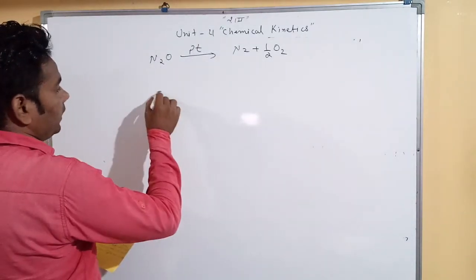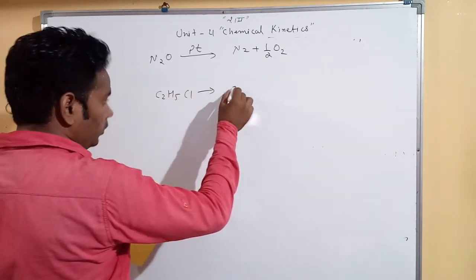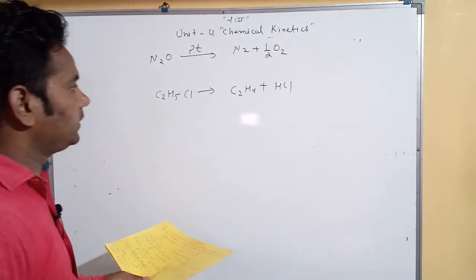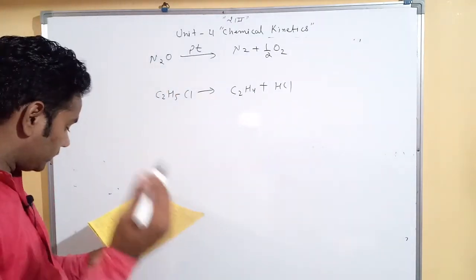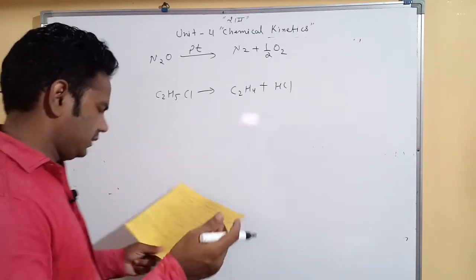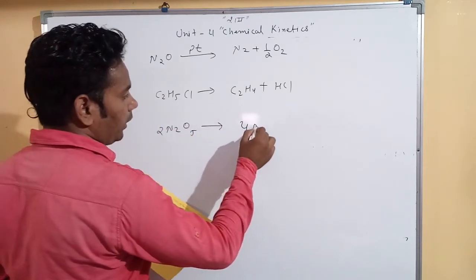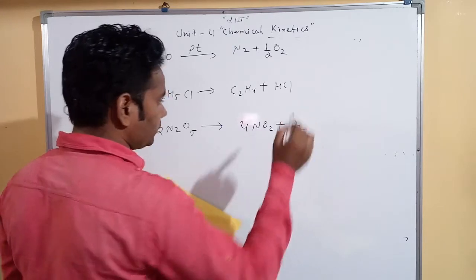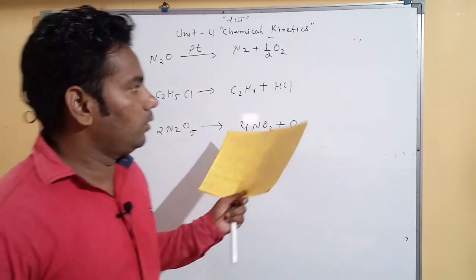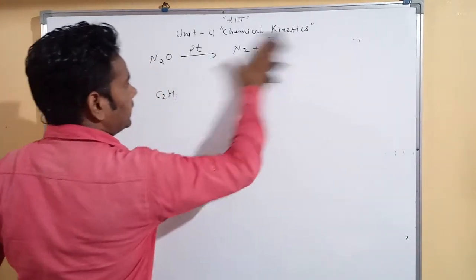Then one more example: C2H5Cl converts into C2H4 plus HCl. Again, write the rate of reaction for these reactants and products. Okay, it's sufficient. One more: N2O5 converts into 4NO2 plus O2. So please write the rate of reaction for all 3 reactions.